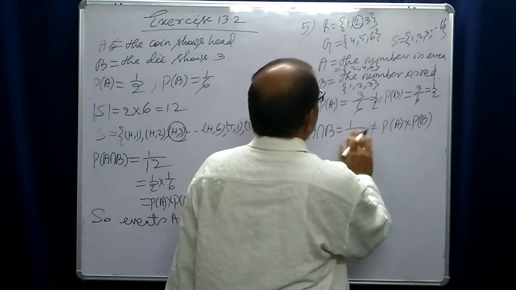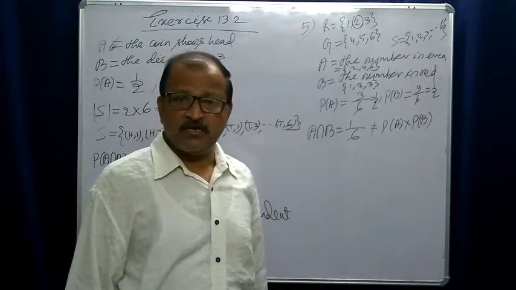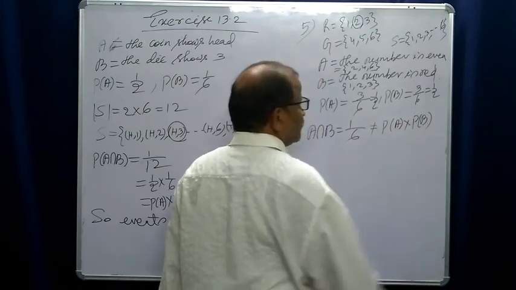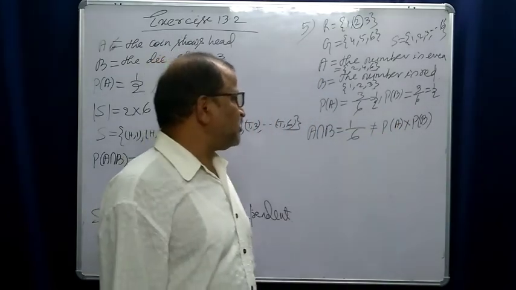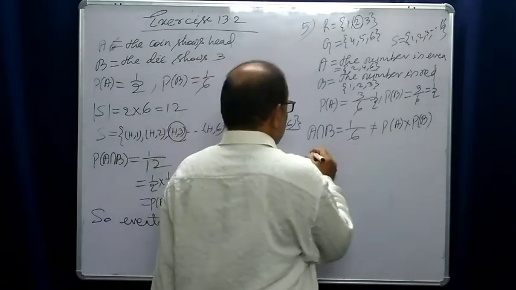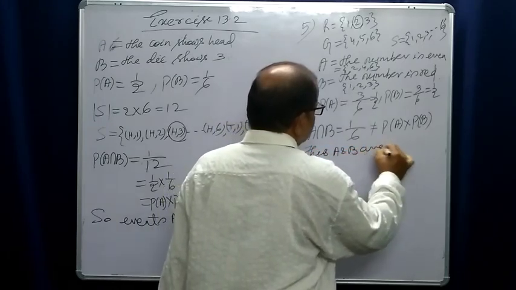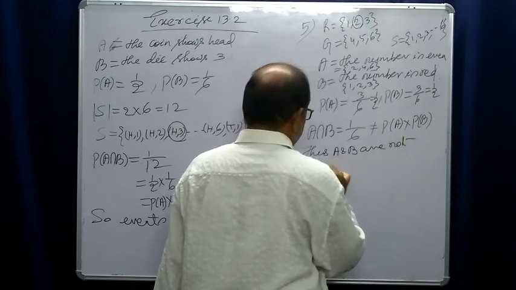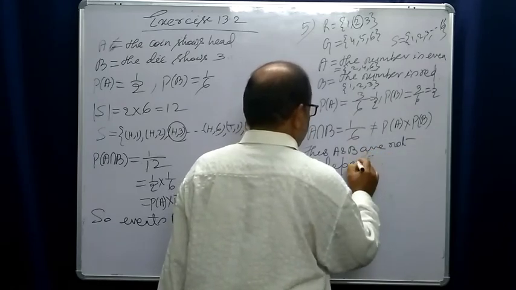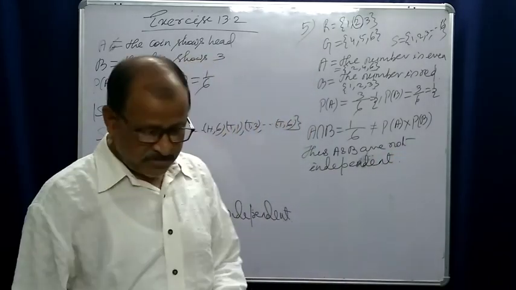Sorry, not 1 by 12, it is 1 by 6, because there are 6 numbers on the die. So it is 1 by 6. But this is not equal to probability of A into probability of B, because probability of A is 1 by 2 and probability of B is also 1 by 2. So they are not equal. Thus A and B are not independent. They are not independent. Right?